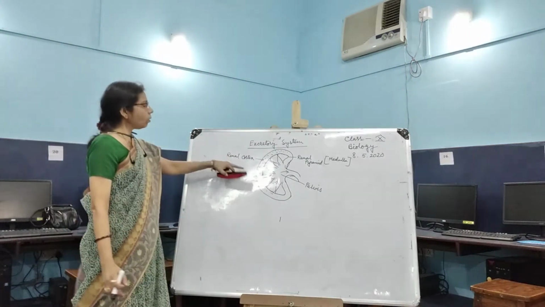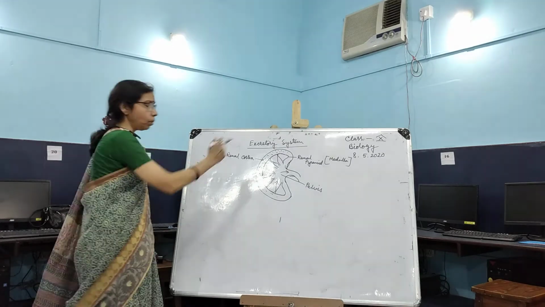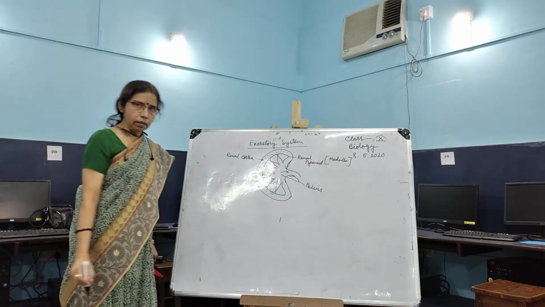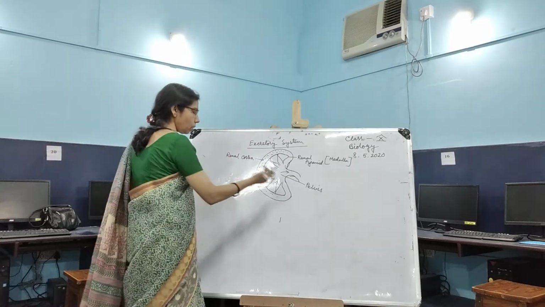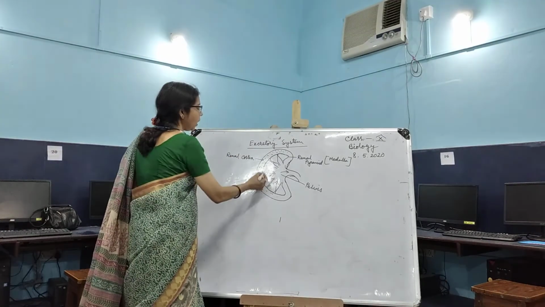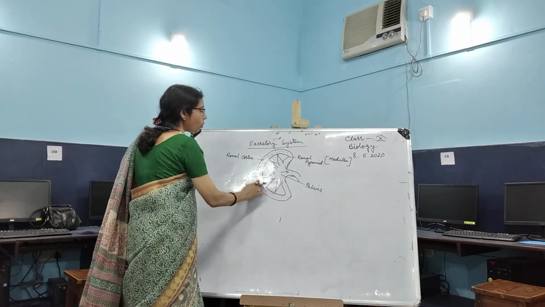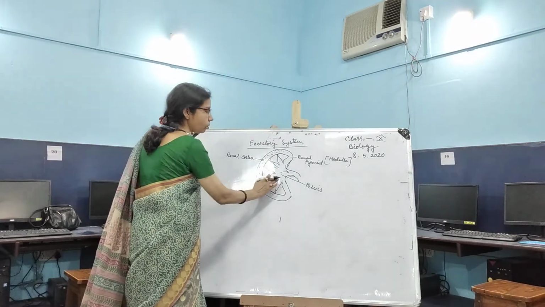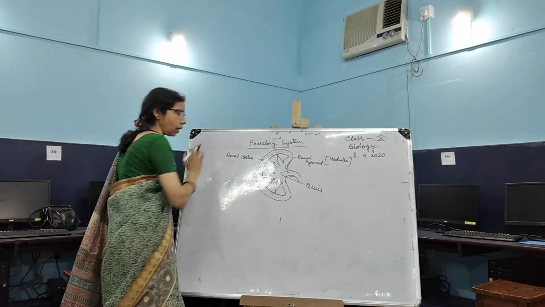Number 2, renal cortex is dark red in color, while renal medulla is pale in color. Number 3, when we learn the structure, we will get one more point, which is which part of the nephron is present where. We will also discuss that in the difference between medulla and cortex.